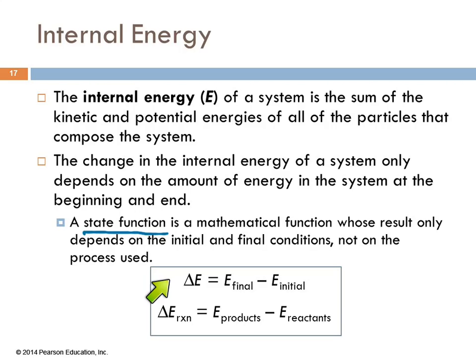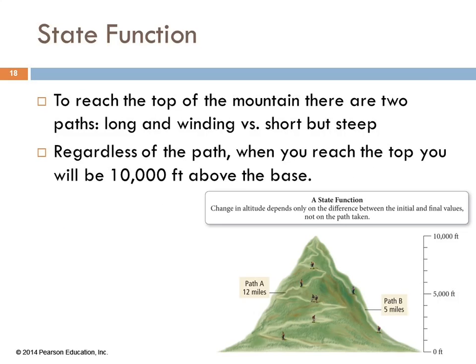So we can say that the change in the internal energy of a system is equal to its final energy minus its initial energy. If we're talking about a chemical reaction being the system, then we say the change in internal energy of the chemical reaction is equal to the energy of the products, the final state, minus the energy of the reactants, which is the initial state. So we need to understand what a state function is.